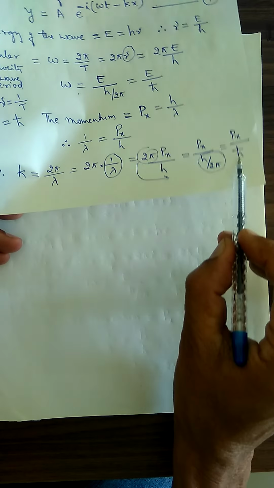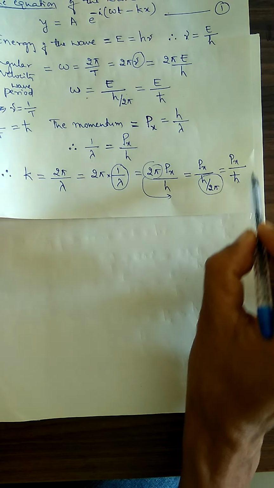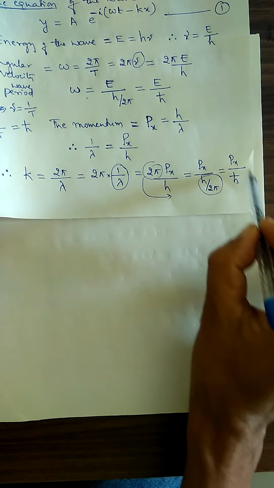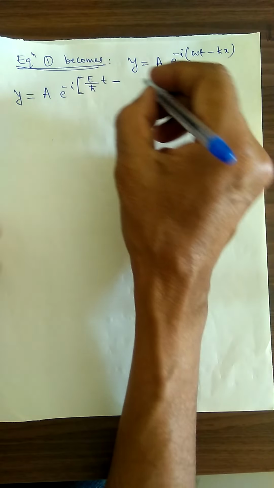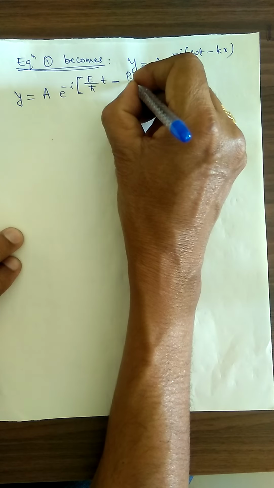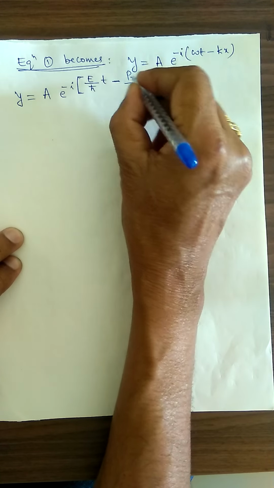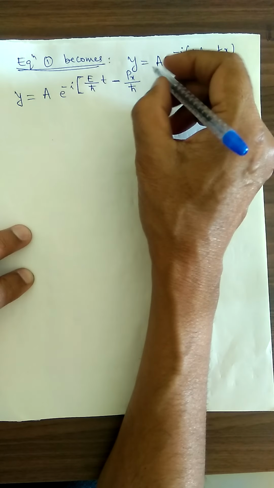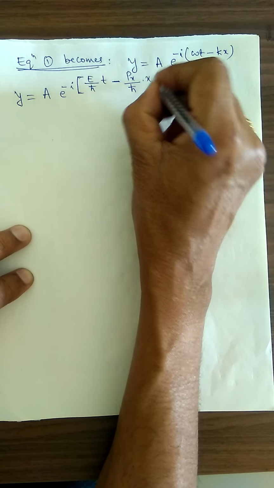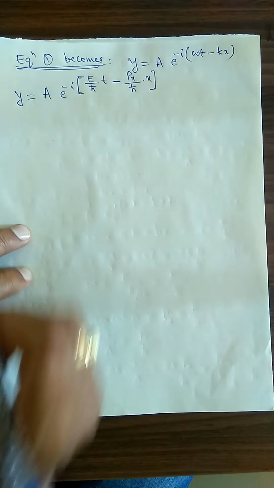The k value, we already know, is equal to px divided by h cross. It is not p into x, it is p suffix x. So px divided by h cross, into x. Bracket close.